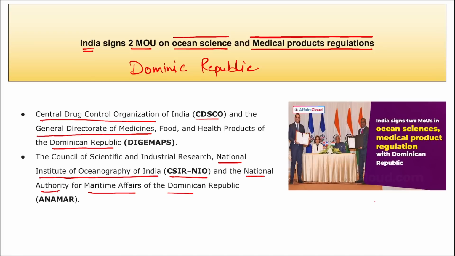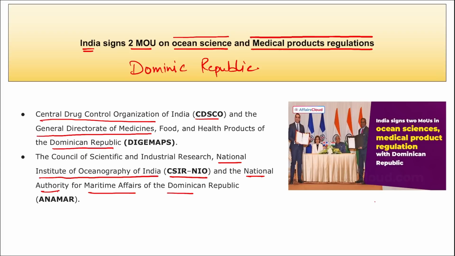India and Dominican Republic are set to support the presence of the Indian pharma sector and help them to increase the output, also to increase the manufacturing, including the supply of generic drugs also. So these are the two MOUs.